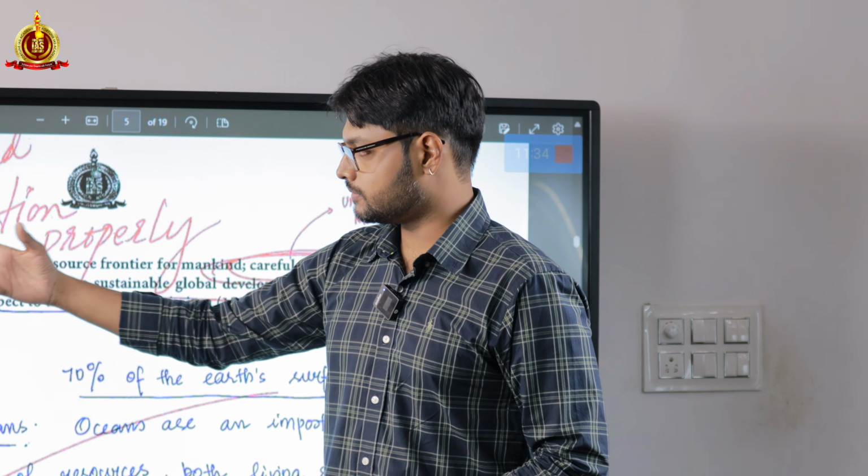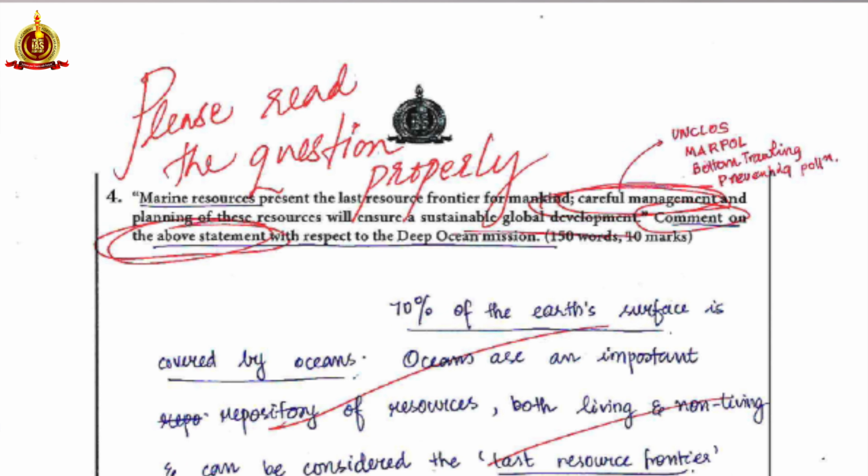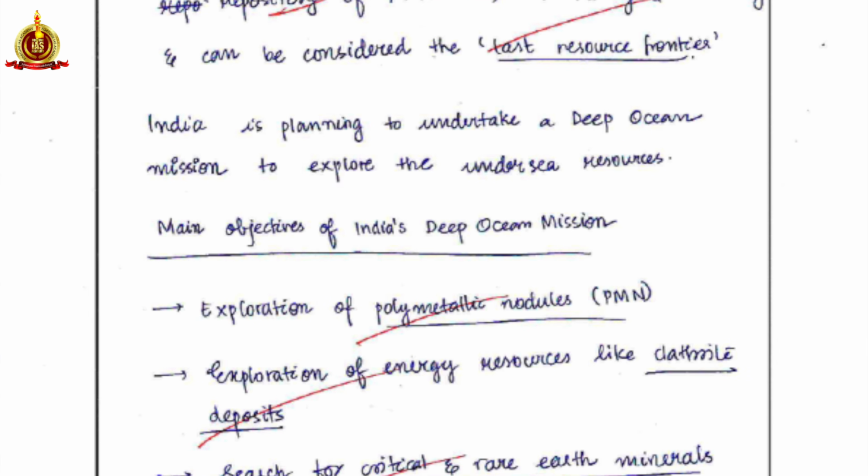So if I can pose new questions: marine resources present last frontier for mankind, some points under that. How careful management is necessary, some points under that. And then you go to what India is doing with regards to deep ocean mission. In her answer, as you can see, she has written an introduction and directly gone to main objectives of India's deep ocean mission.